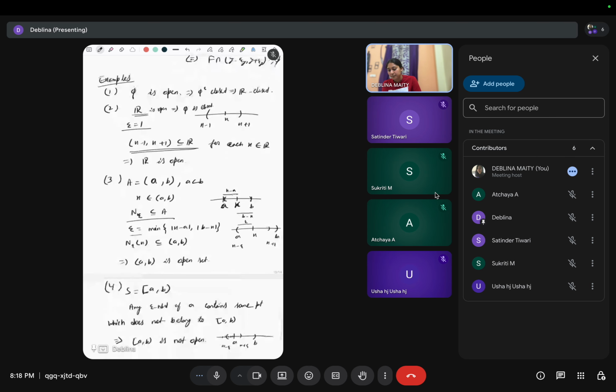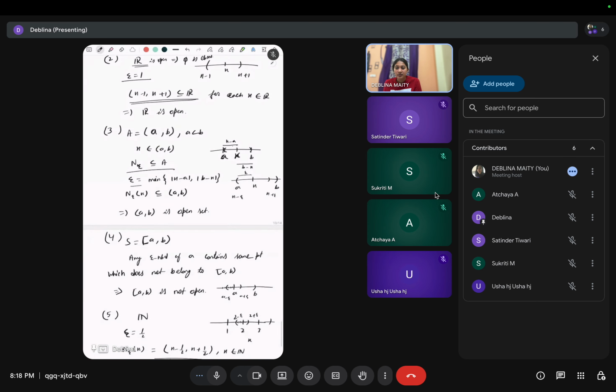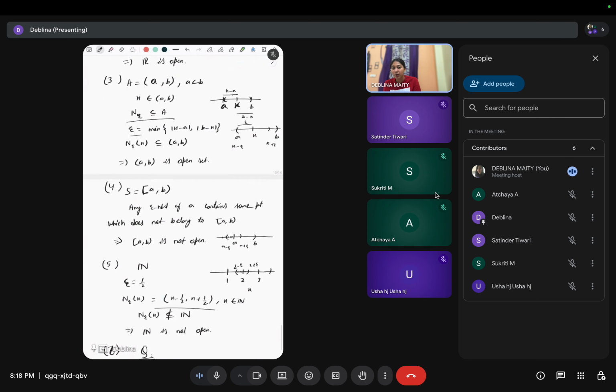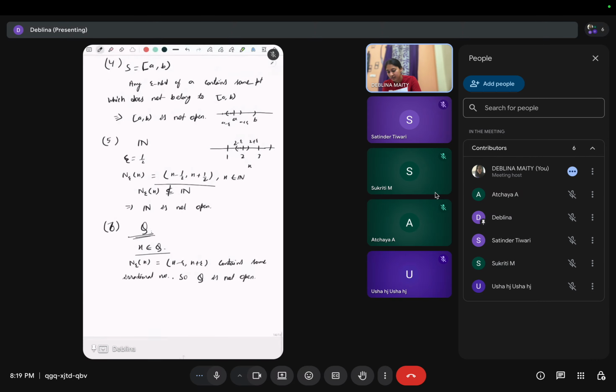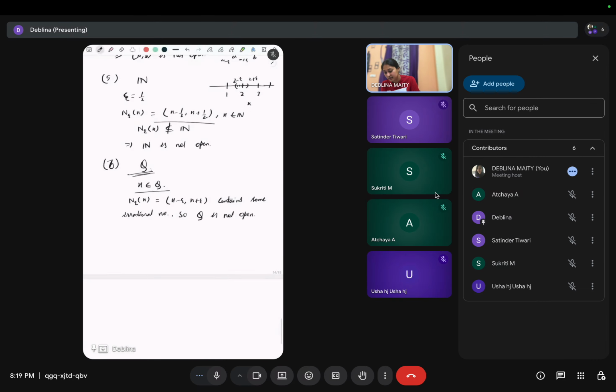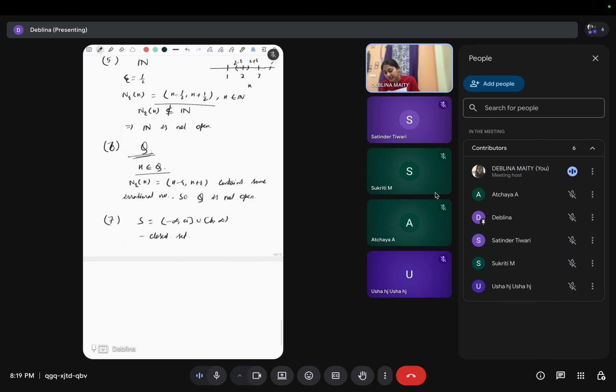Now (a,b) is open, so the complement of (a,b) looks like this set, so this is a closed set. Also this set [a,b], closed interval, is also closed.